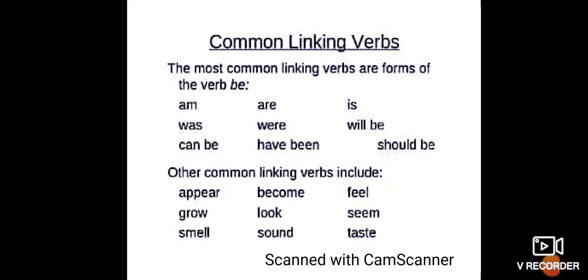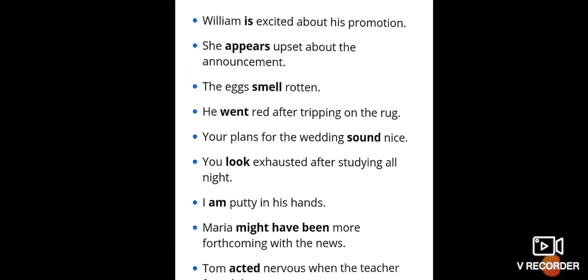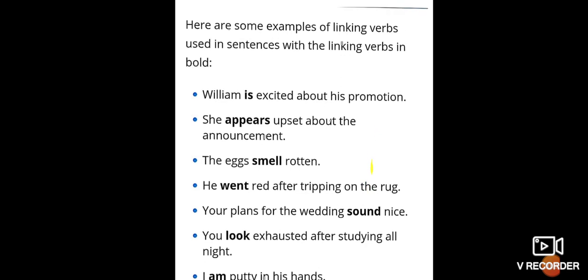We were listening. I can be singing. So what it is doing is exactly linking the subject to the predicate. Here are a few more examples which tell you how the linking verbs are used.